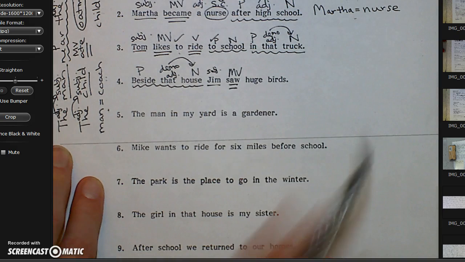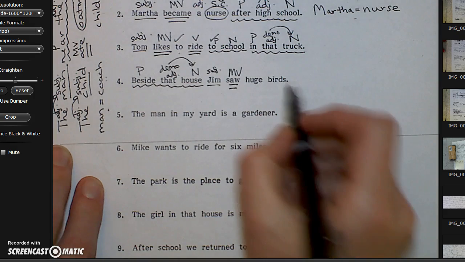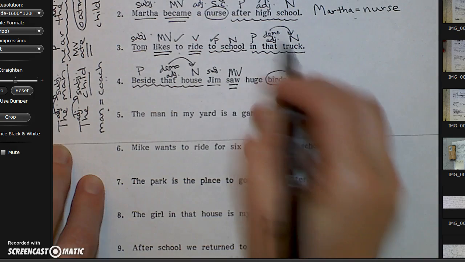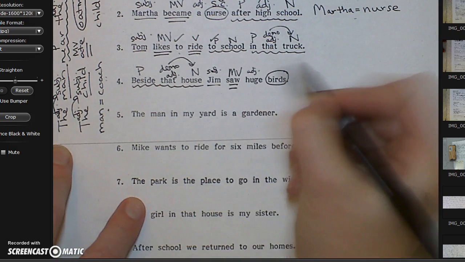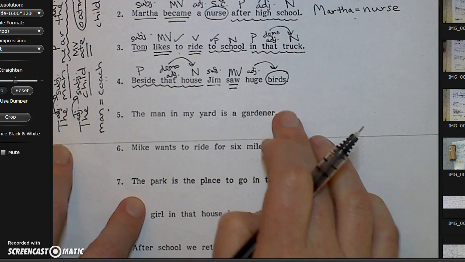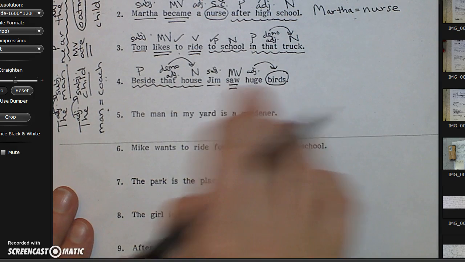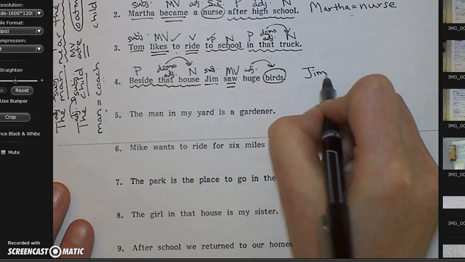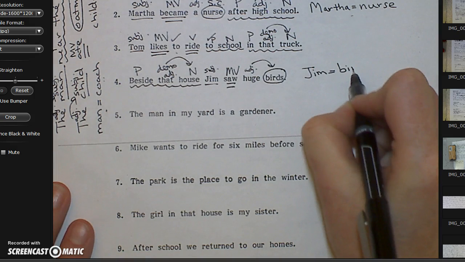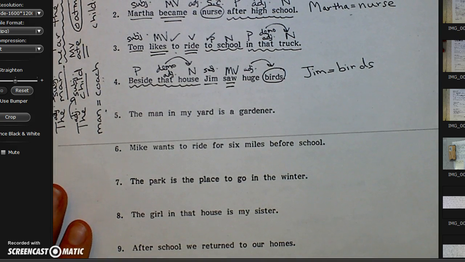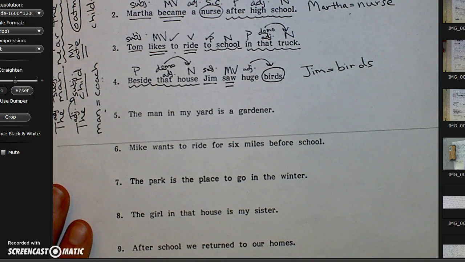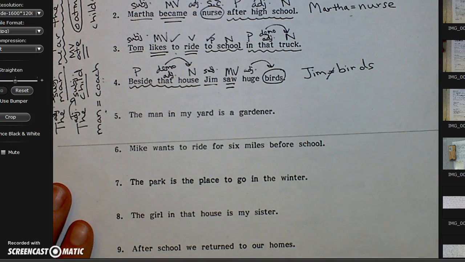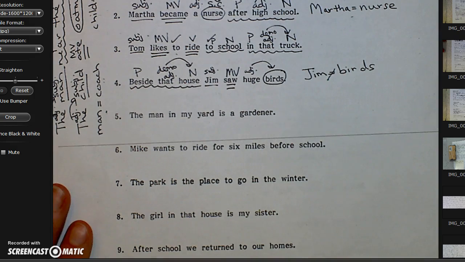Now, I have huge birds left. Which one of those is a person, place, or thing, or a noun? That is birds. They're things. And anything describing them? They are huge. Draw your arrow. Now, I'm going to check to see, is birds a subject complement? Is it giving me details about Jim? Jim equals birds. I don't think Jim is a bird. I think he saw a bird. So that is not true. We are not going to write SC above birds.